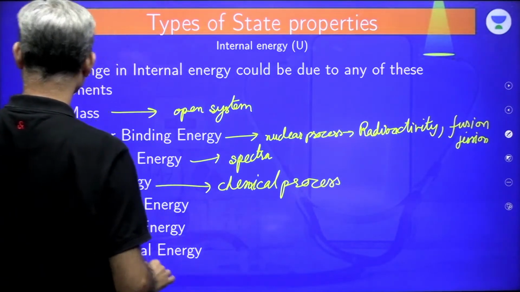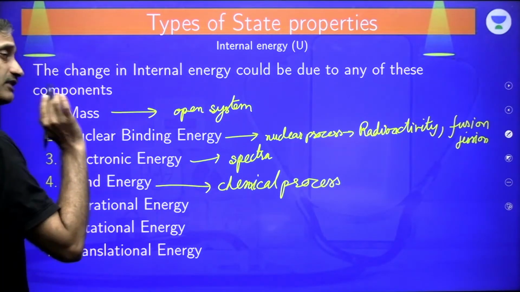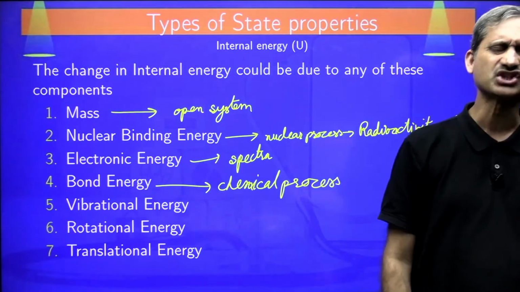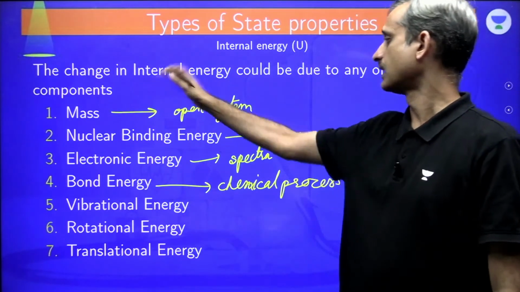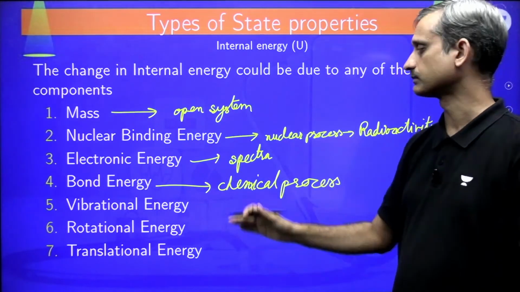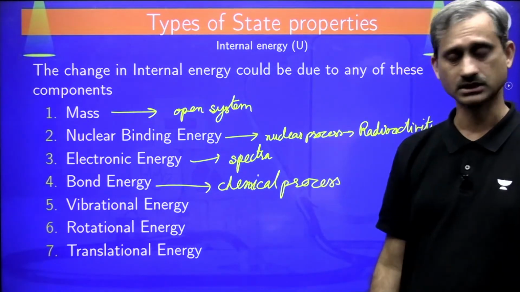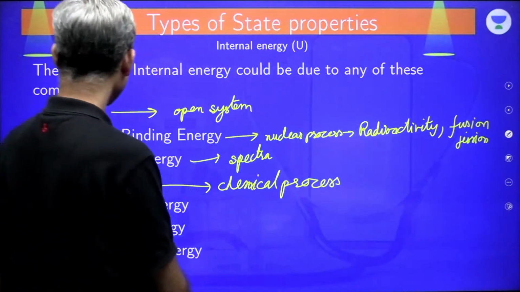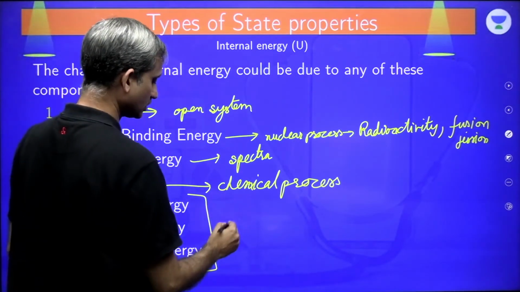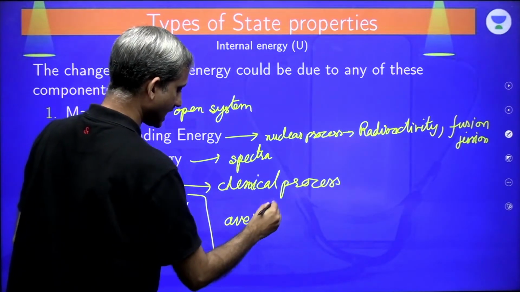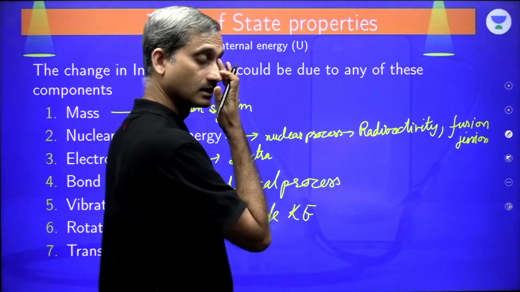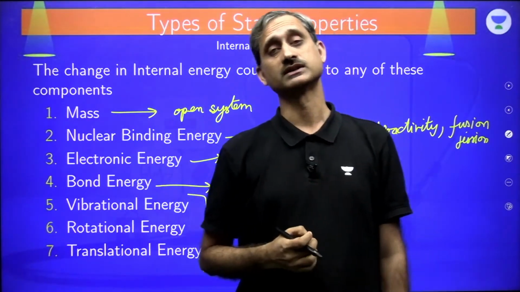Now, for a physical process, the only change which is allowed, mass change, it's not a physical process. Nuclear binding energy change, it's not a physical process. Electronic energy change, it's not a physical process. Bond energy change, it's not a physical process. But when there is a change in vibrational, rotational or translational energy, that is the change in average kinetic energy. This is the only change which is allowed in a physical process.